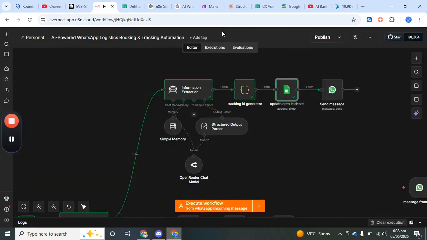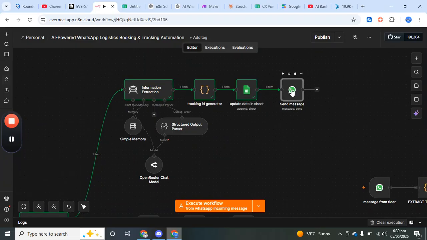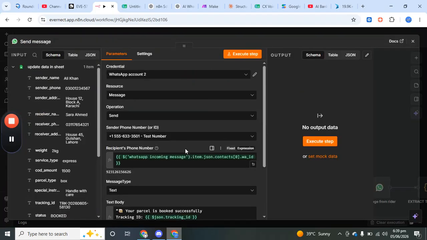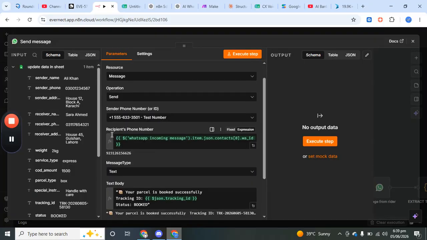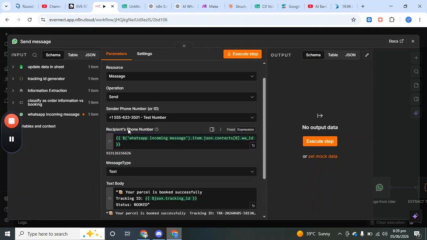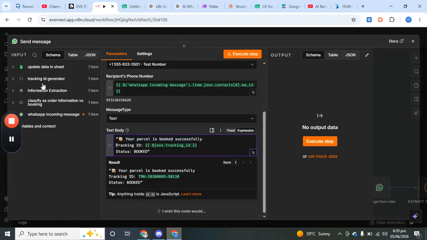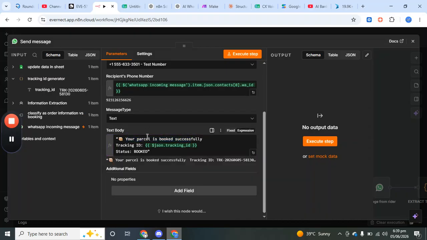And after that, we need to reply back to the customer that the order is booked now. For the recipient phone number, we are using the message from the WhatsApp trigger node. For the message, we are saying your parcel is booked successfully. Tracking ID is from the tracking ID generator node, and status is booked now.